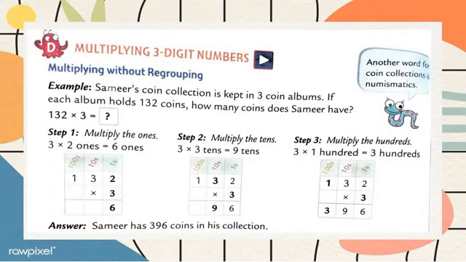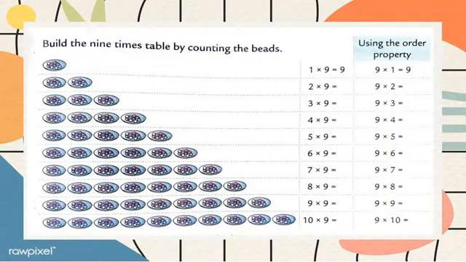Now we move on to multiplying 3-digit numbers. Before starting multiplying by a 3-digit number, first of all we complete exercise number 4C. Okay students, what I told you first, exercise number 4C.